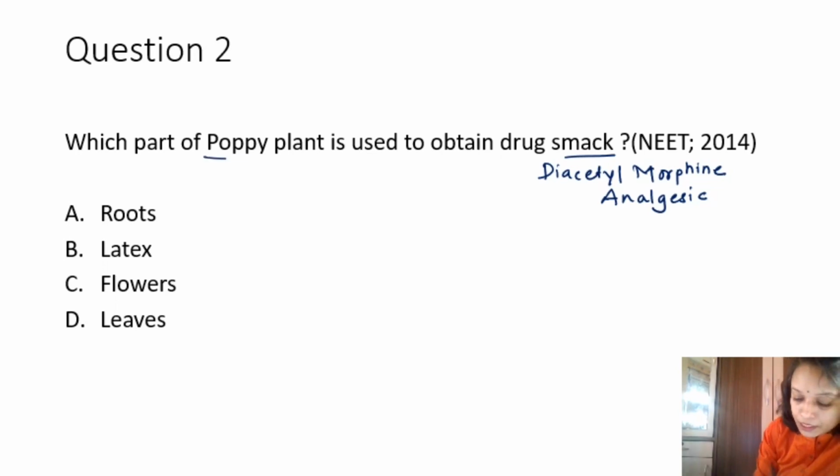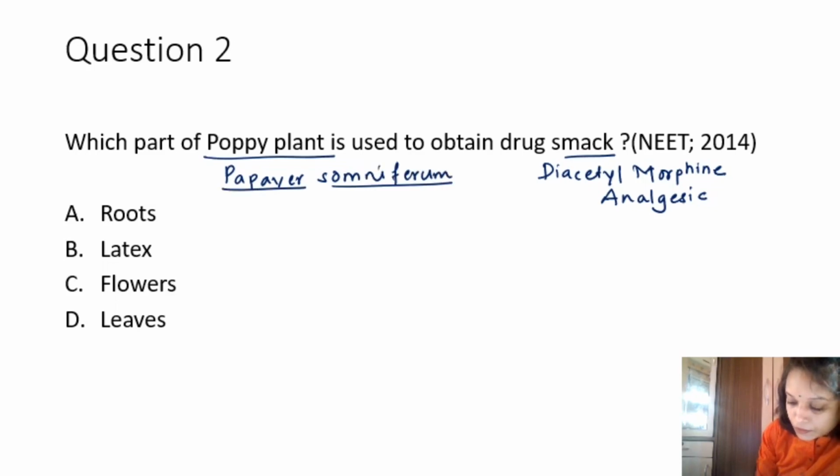The poppy plant's scientific name is Papaver somniferum. So here we have the information that Papaver somniferum latex is used to obtain morphine, which is also called smack.